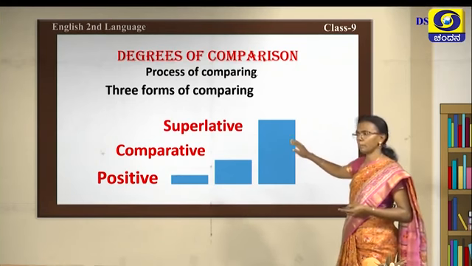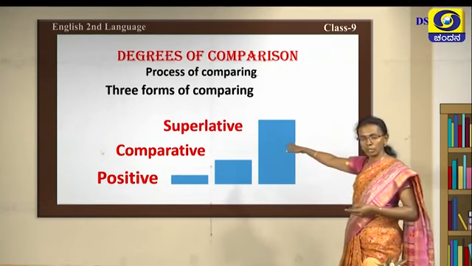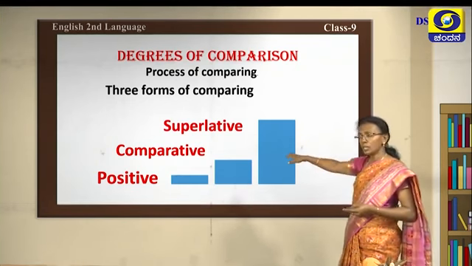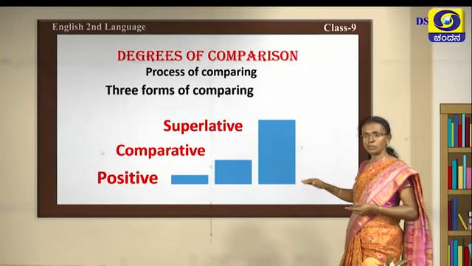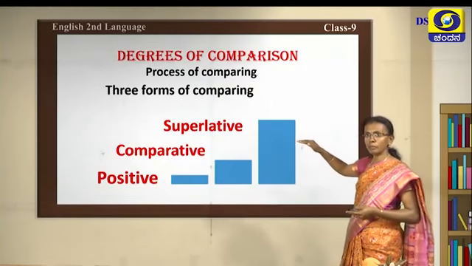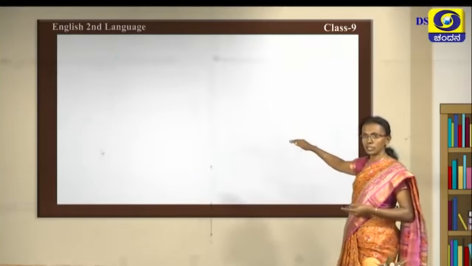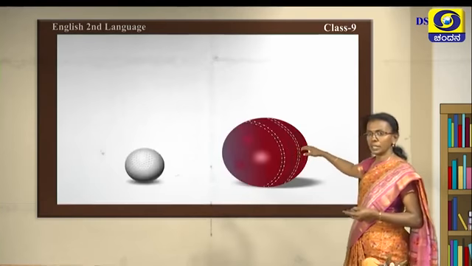Yes, she is the best. Best is superlative. She is better is the comparative. She is good is the positive. So these are the three types through which we process an adjective. Next, we come to the sentences.